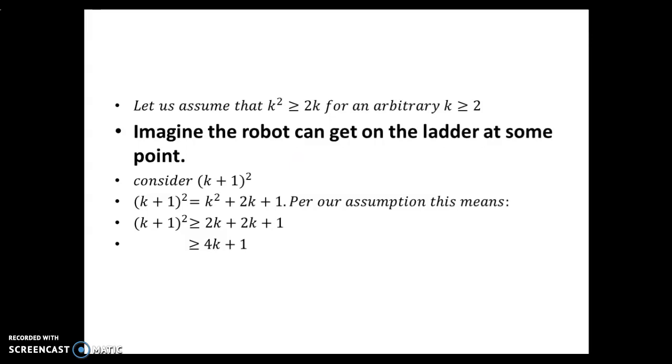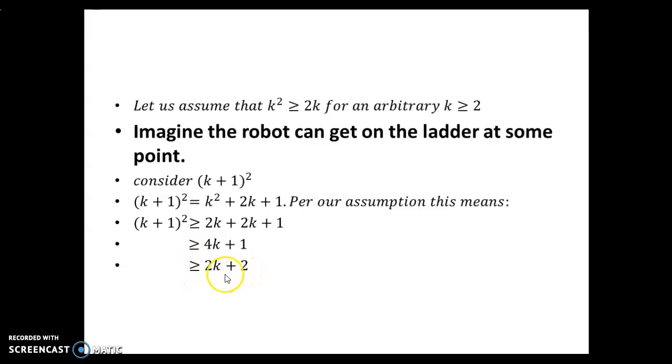So k plus 1 squared is greater than or equal to 4k plus 1, which is greater than or equal to 2k plus 2. Since k is a positive integer, you could think, if you weren't happy with this, do it more slowly, you could call this 2k plus k plus k plus 1. And k plus 1 is definitely greater than or equal to 2, since k is a positive integer. So we've shown that k plus 1 all squared is greater than or equal to 2k plus 2.